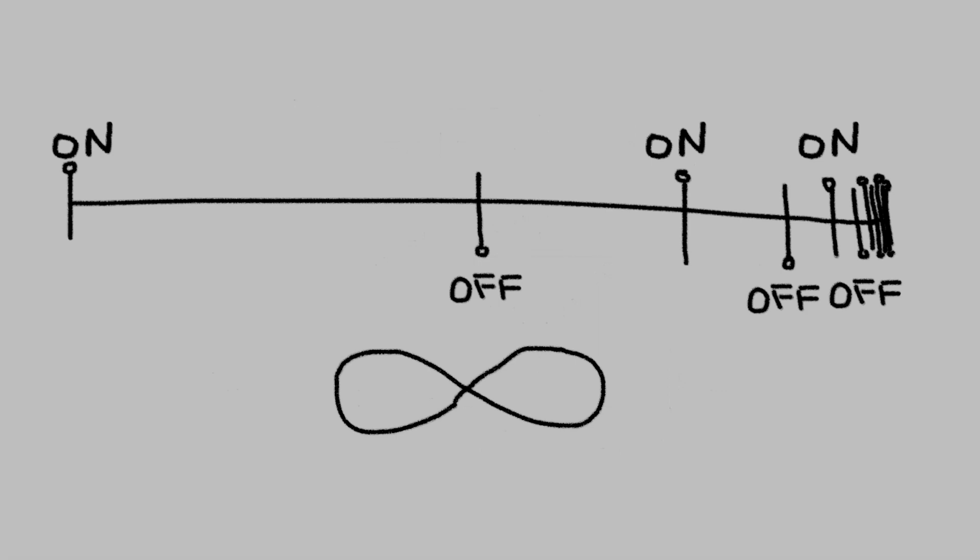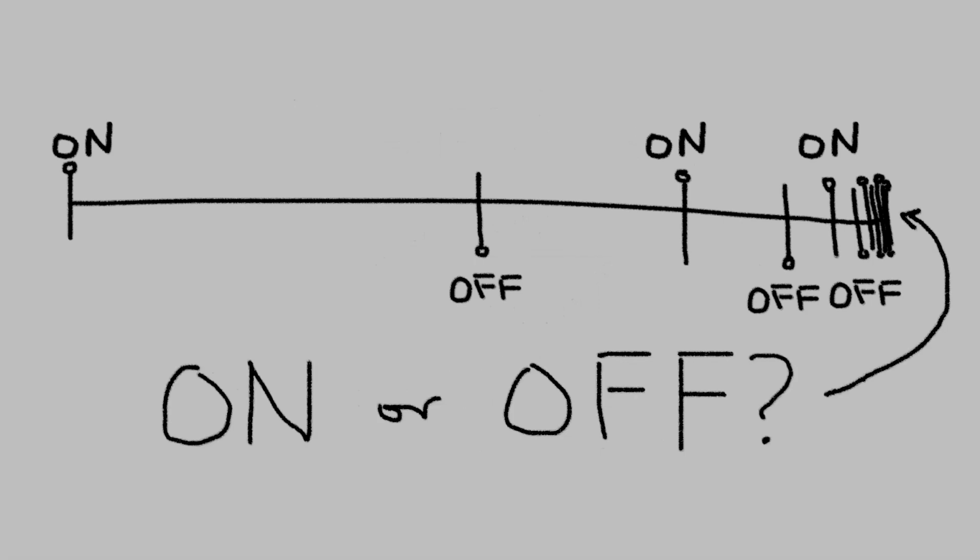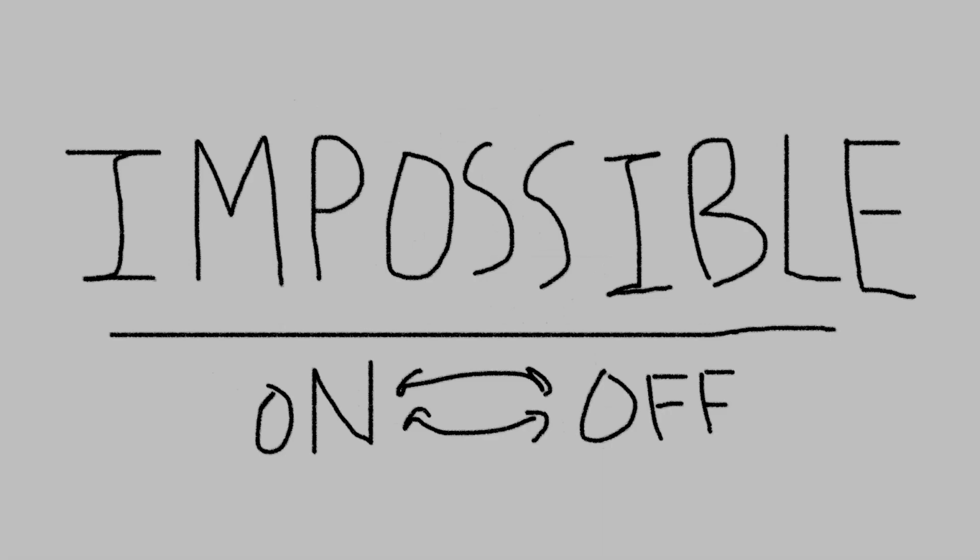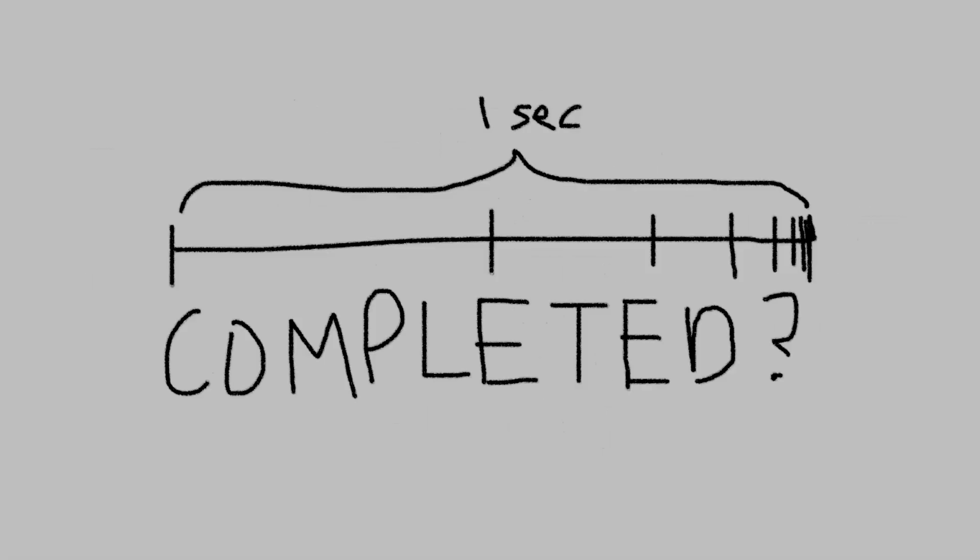This is known as Thomson's lamp, proposed by philosopher James F. Thomson in 1954, and it poses a strange question. After that 1 second, is the lamp on or off? The solution, obviously, is impossible to determine. Every time the lamp changes state, there is always another switch afterwards. There exists infinitely many on states and infinitely many off states, but no final state to determine the answer. And yet, according to mathematics, in the same way Zeno's paradox is resolved, this supertask is indeed possible to complete.